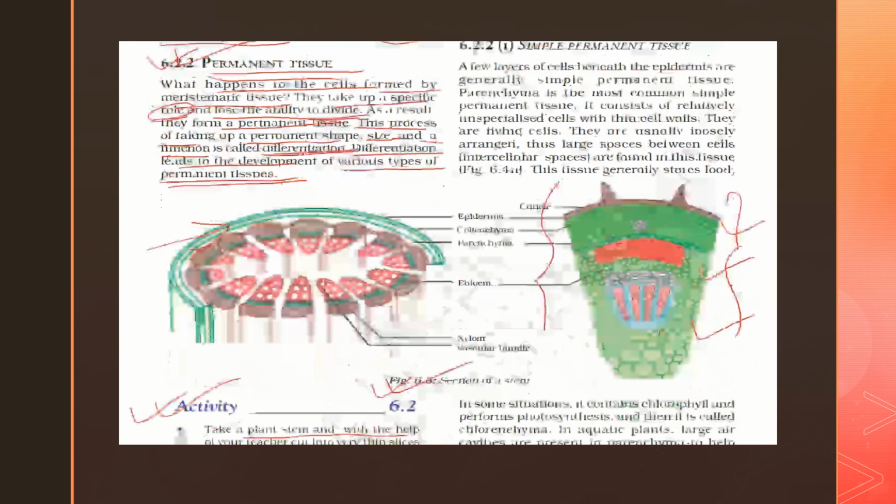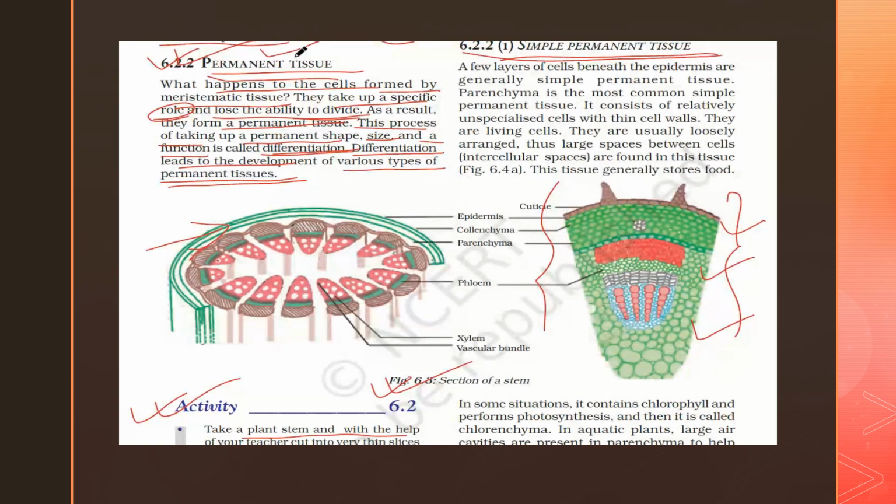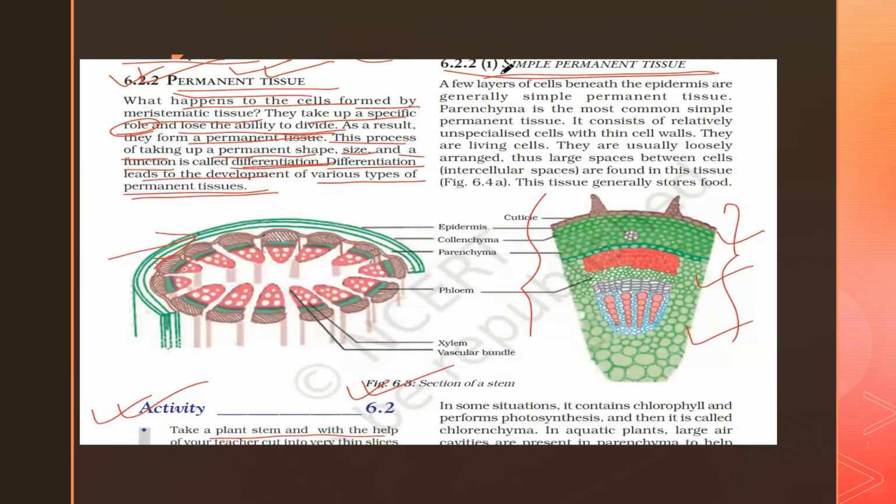Now first we will start with the simple permanent tissue. Under the permanent tissue, there are simple permanent tissue and complex permanent tissue. Now we will start with simple permanent tissue. A few layers of cells beneath the epidermis. This is the epidermis or the outer layer. Below this epidermis, just beneath it, a few layers below the epidermis, we can see